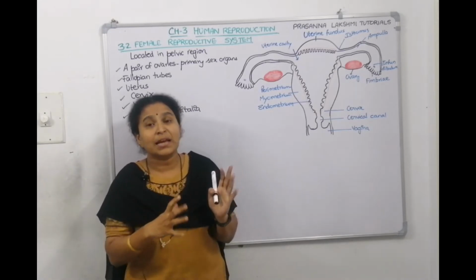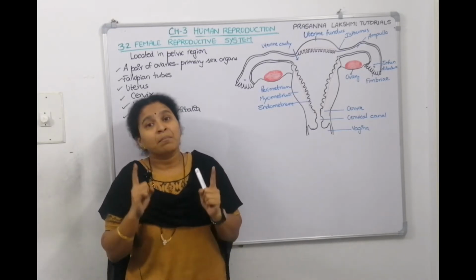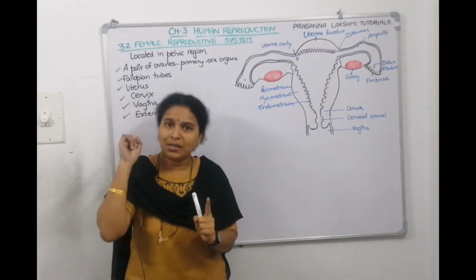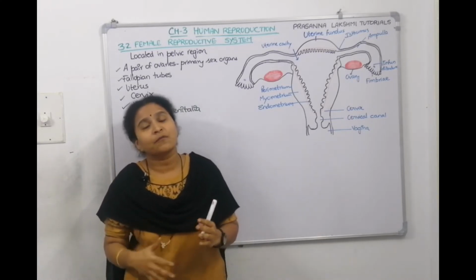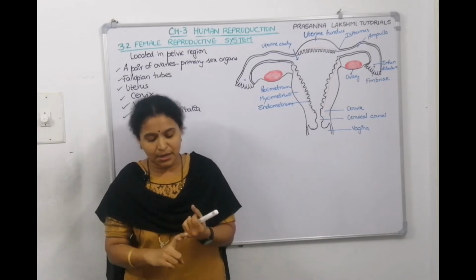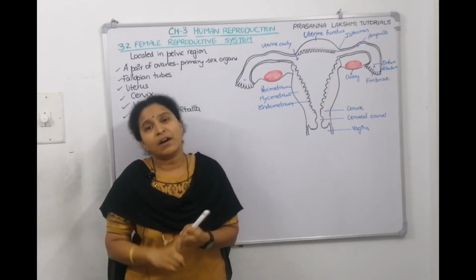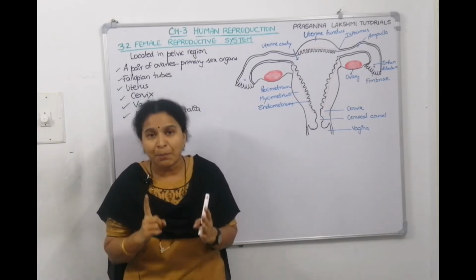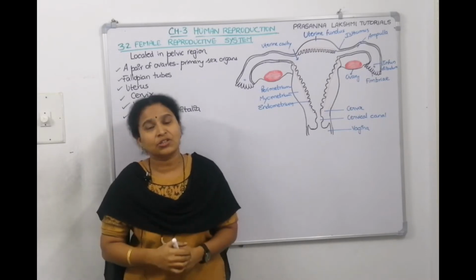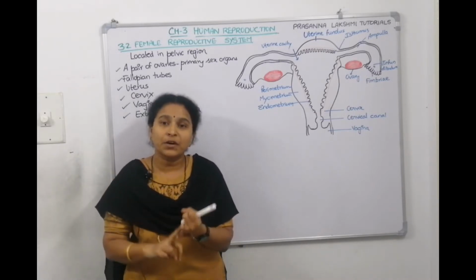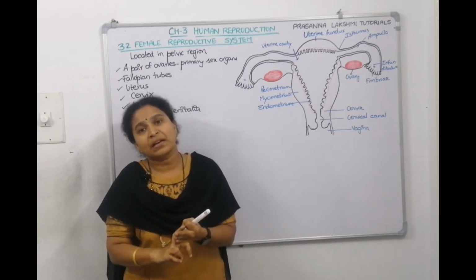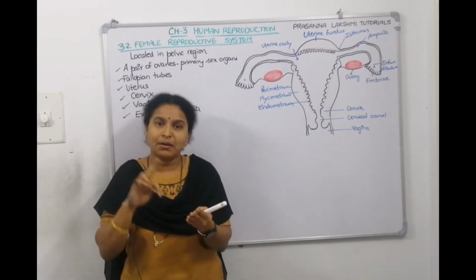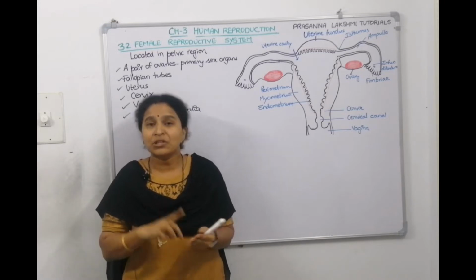Now all these parts along with the mammary glands, mammary glands are also important, are integrated. They work together for child development. Structurally and functionally they are integrated to support the process of ovulation. After ovulation it leads to fertilization. Fertilization confirms pregnancy. Then when the gestation period gets completed, birth, then mammary glands help in child care.